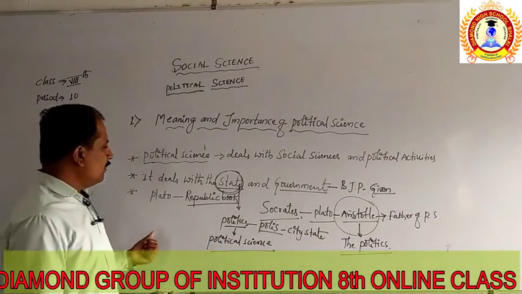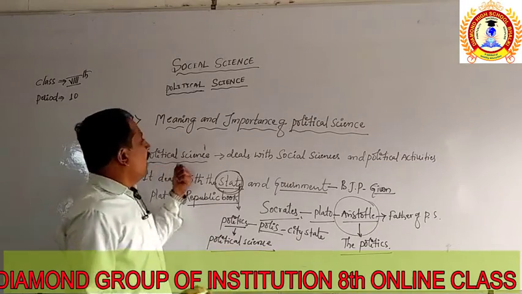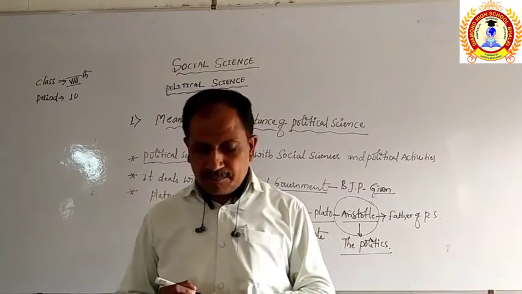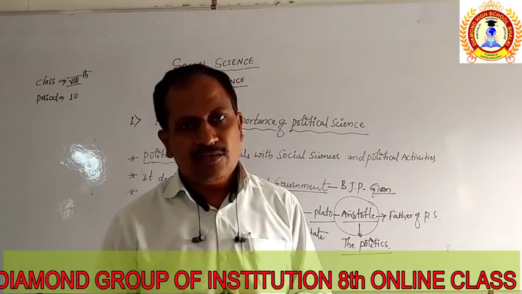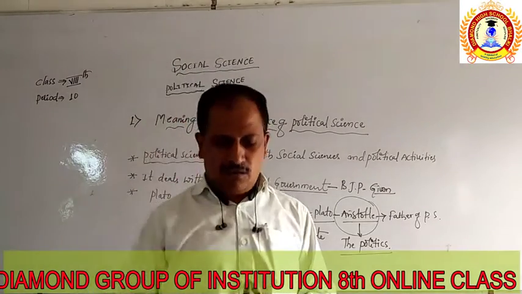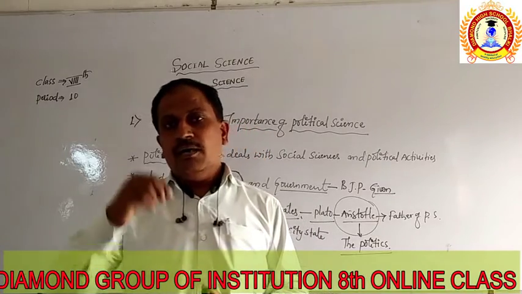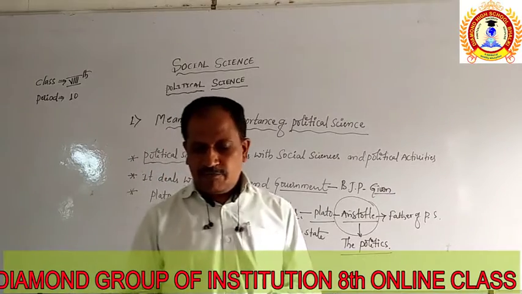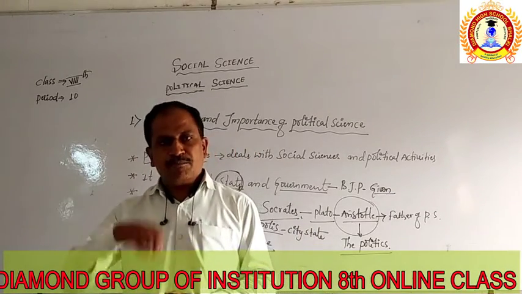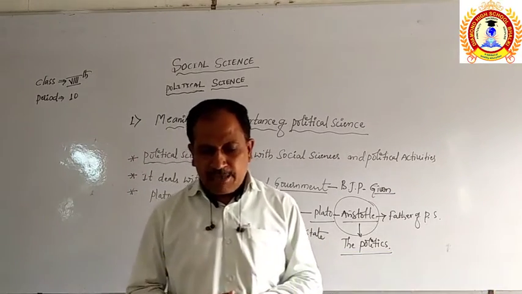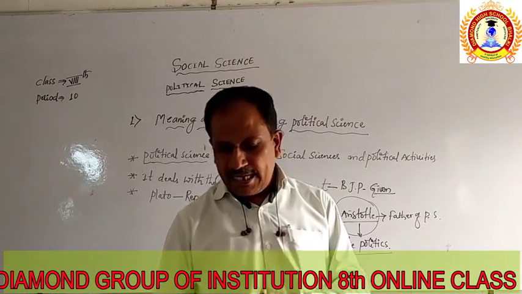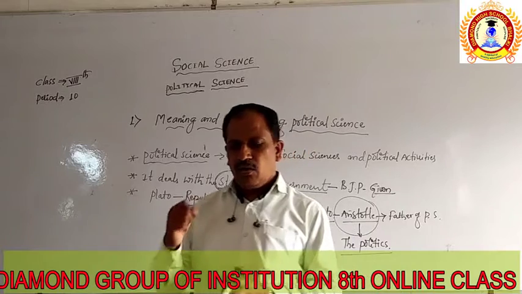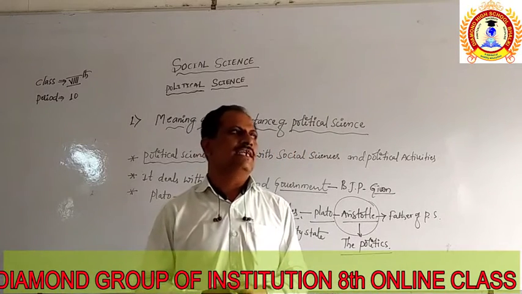After that, we can come to the point: what is the meaning of political science, as given by different scholars and authors. Political science is the study of the origin, development, nature, administration, type and scope of the state, and the rights and duties of the citizen. Political science is the study of all the facts of the state.